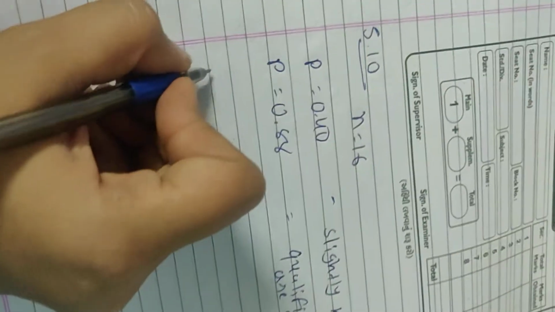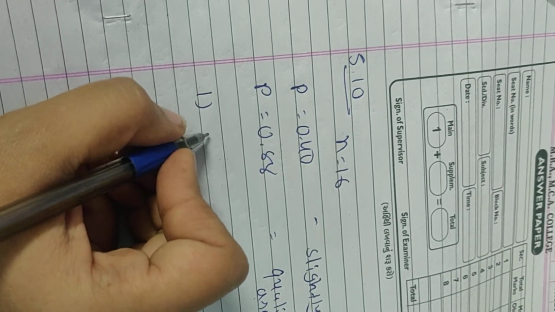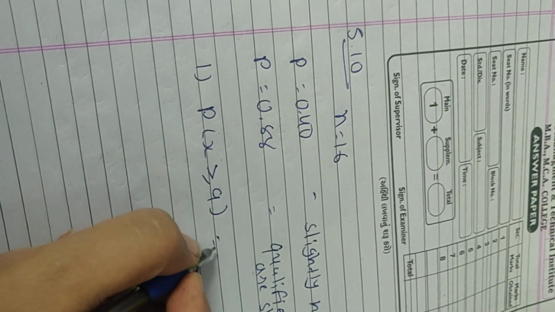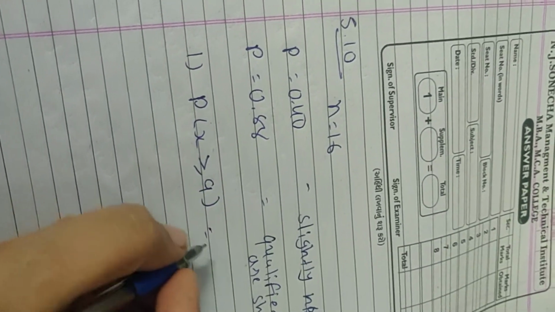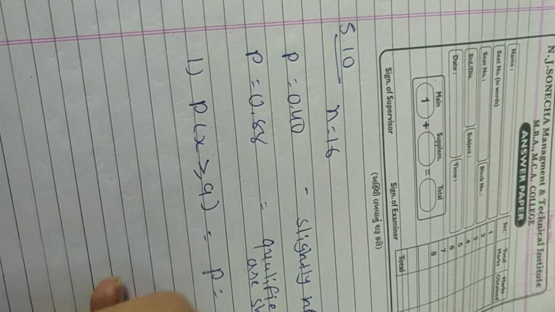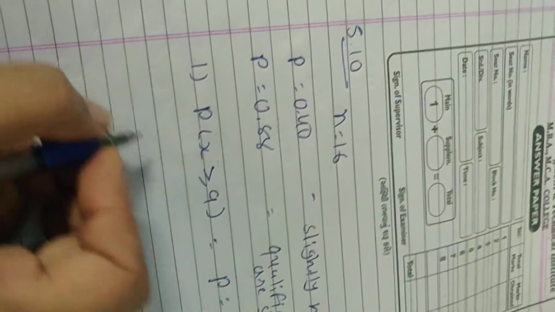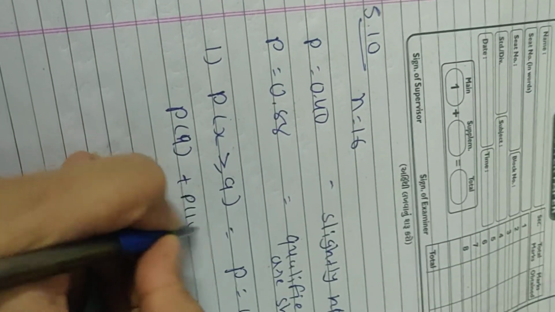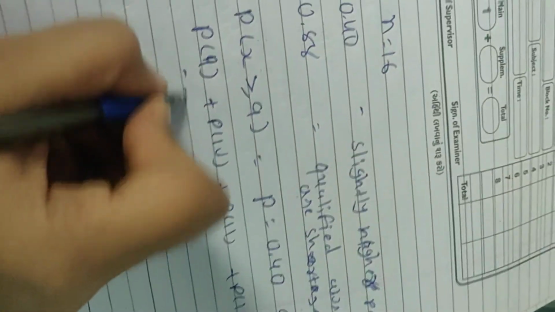Right? So the first question is, what is the probability that 9 or more say yes? P of x greater than or equal to 9. 9 or more say yes, that is, for slightly higher pay they can leave the jobs. So this time the probability of success will be 0.40, so q will be 0.60. So you have to calculate p of 9, p of 10, p of 11, p of 12 up to the